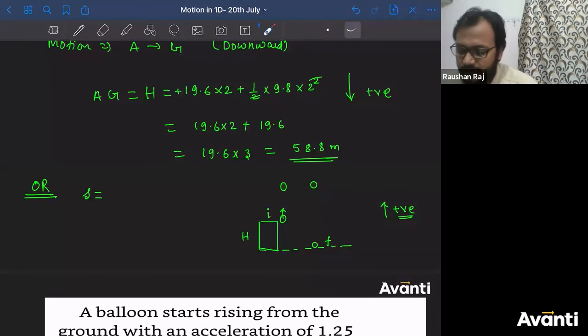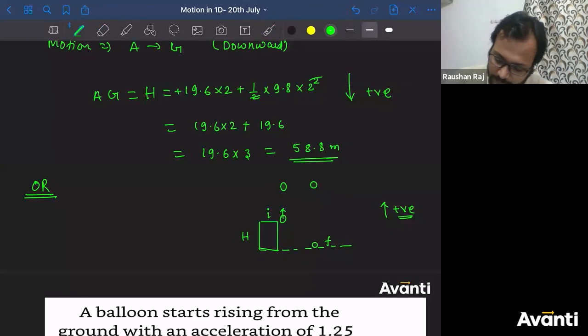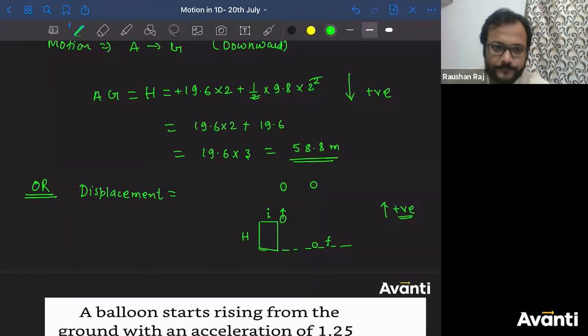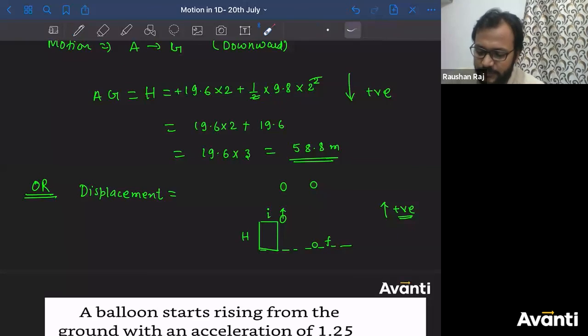Tell me, guys, if I consider this is the initial position, this is the final position, tell me what is the displacement here? Final position minus initial position, right? So final position is this one, initial position is this one. Downward, right?